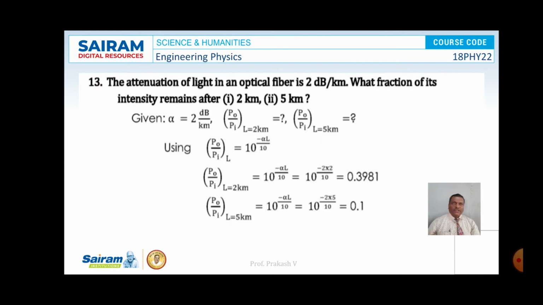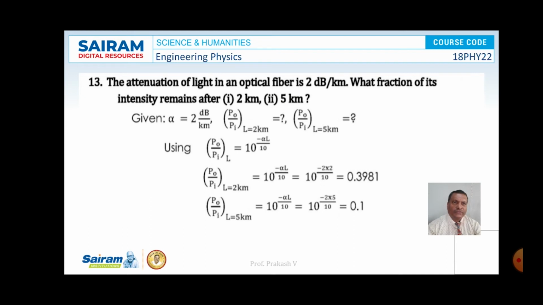The attenuation of light in an optical fiber is 2 dB per kilometer. What fraction of its intensity remains after 2 km and 5 km? So here the value of alpha is 2 dB per kilometer, and the value of P naught by Pi at L is written as 10 to the power of minus alpha L by 10. Hence we can write P naught by Pi at L equal to 2 km as 10 to the power of minus alpha L by 10, or 10 to the power of minus 2 into 2 by 10.